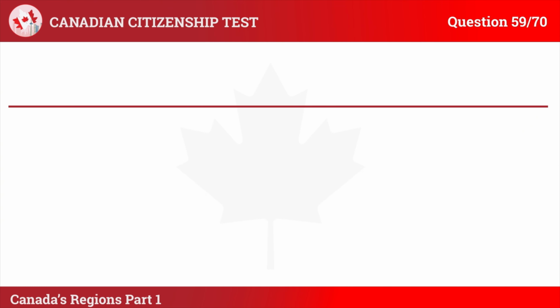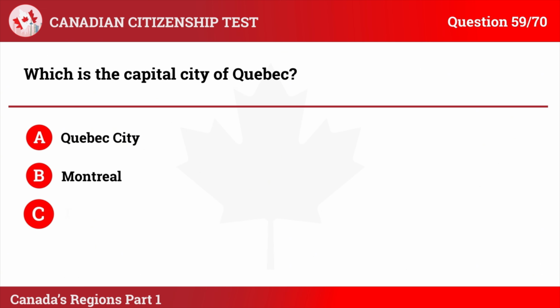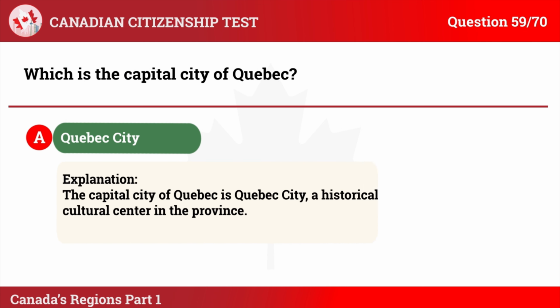Question 59. Which is the capital city of Quebec? A. Quebec City. B. Montreal. C. Toronto. D. Ottawa. The correct answer is A. Quebec City. Explanation: The capital city of Quebec is Quebec City, a historical and cultural center in the province.